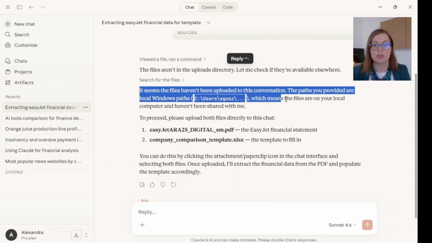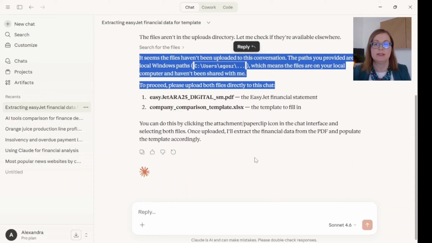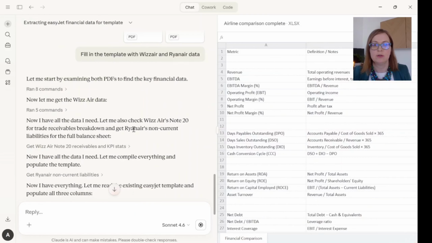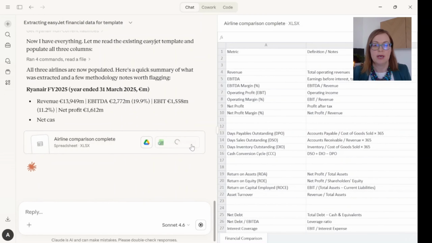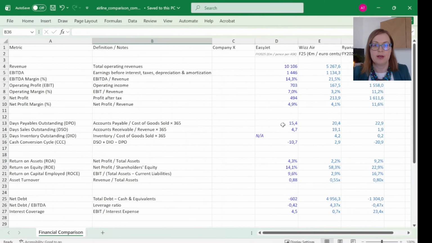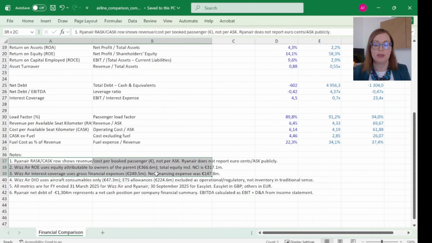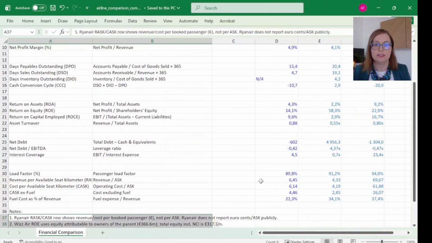And now let's switch to Claude. I've done a similar request in Claude, Sonnet 4.6, and let's see what the result is. I have the Excel file, I'm opening the Excel file, and wow, the whole table is complete. All KPIs, also those that needed to be calculated, are calculated.